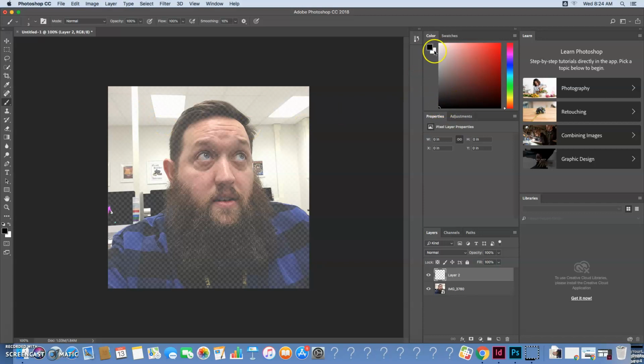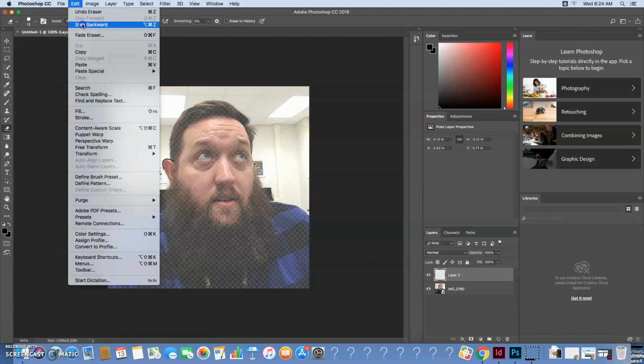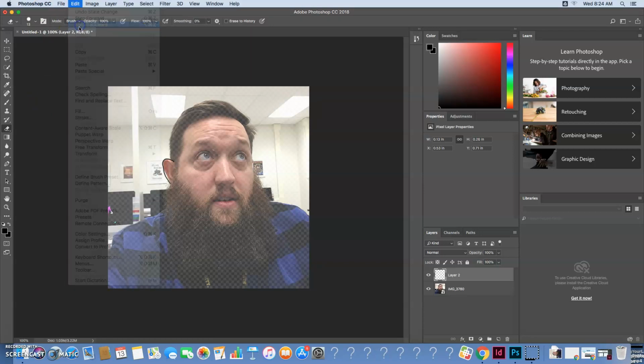I've got my color over here. I'm going to make sure both of these are black, okay, by clicking on them and clicking on black. And then I'm simply going to start doing the artwork here. I'm tracing this. If you make a mistake, you can grab the eraser tool and erase it, or you can even do Command Z undoes what you did. You can even go to edit step backwards.